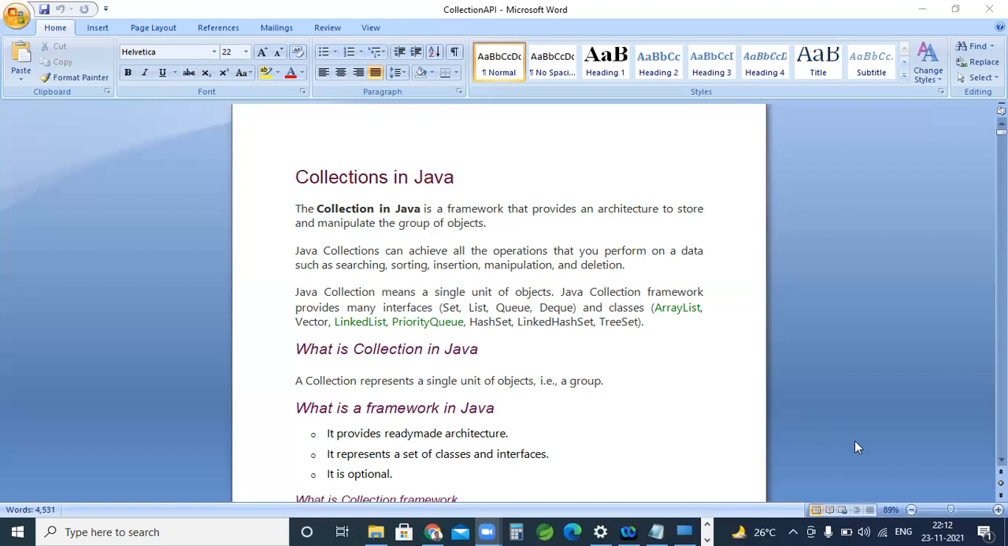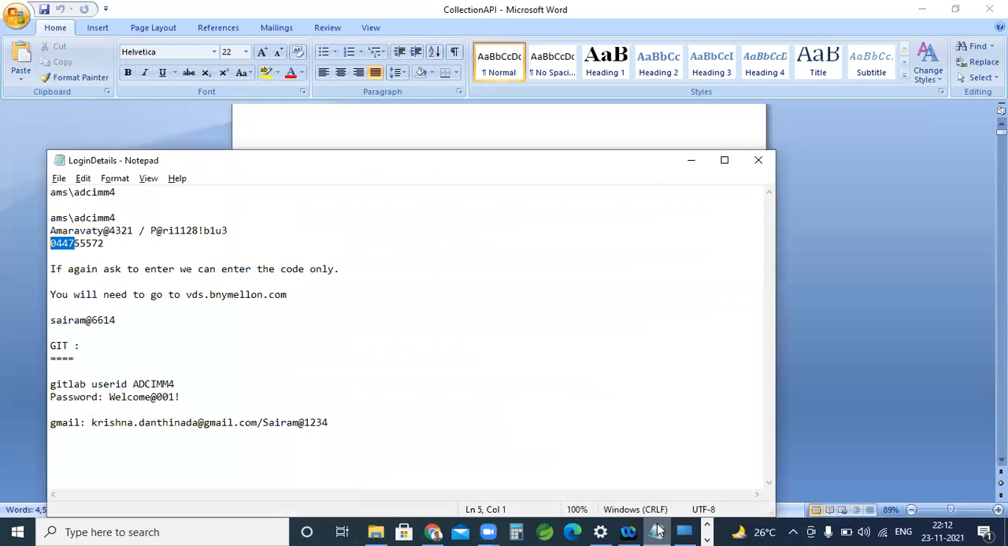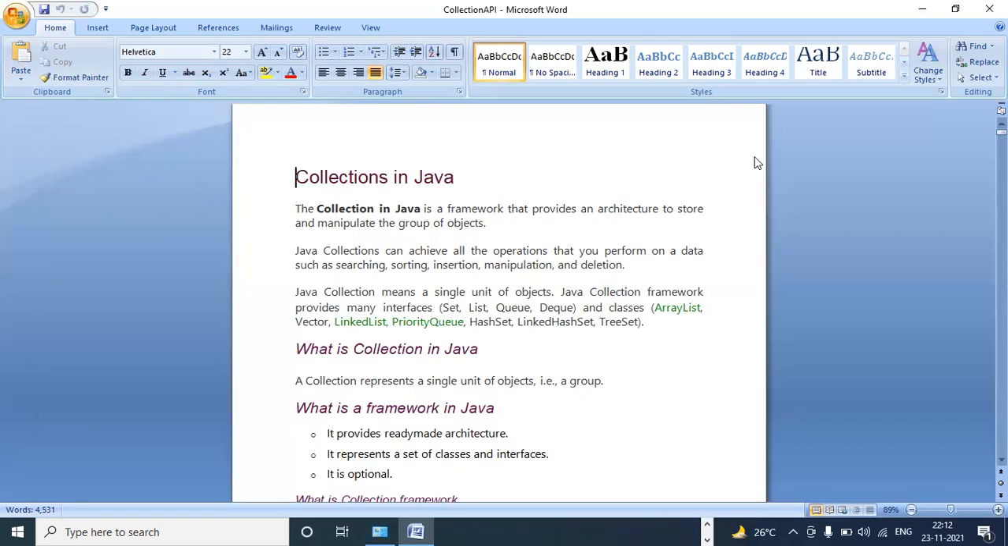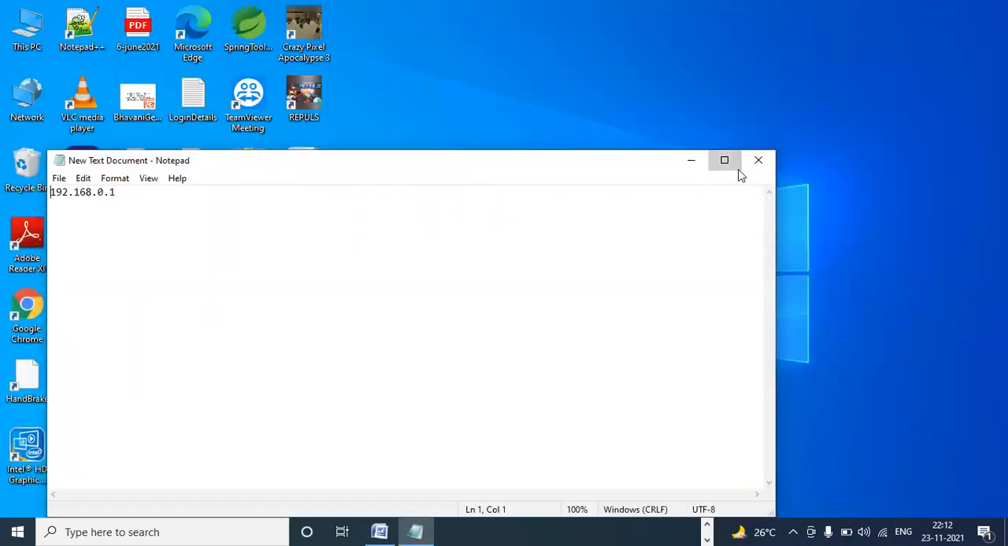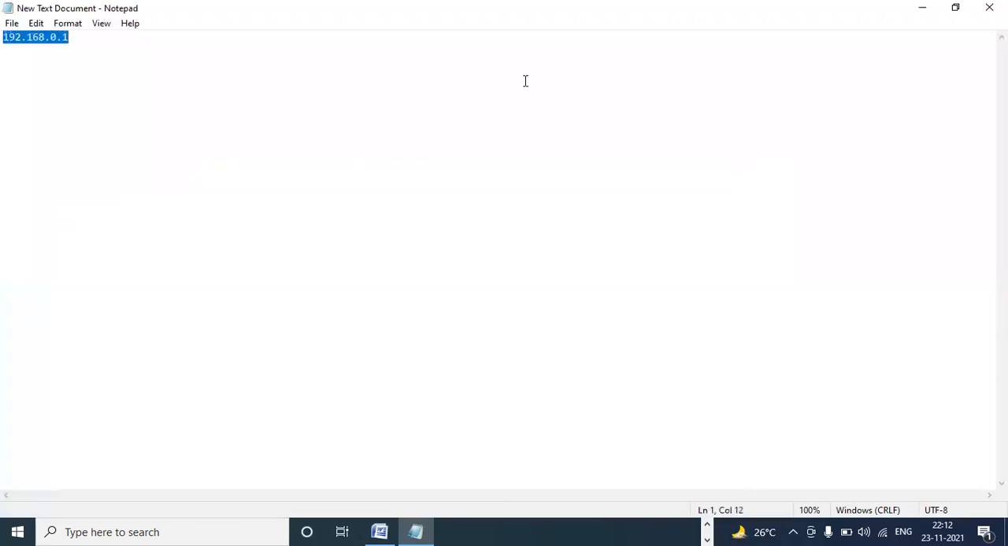Already we discussed the classes and interfaces, actually yesterday. Yesterday we discussed the set interface, list interface, set, list, map, right? So set is nothing but does not allow duplicates. List will allow duplicates. Set does not follow order, but list follows order.